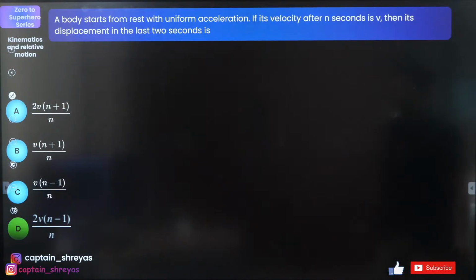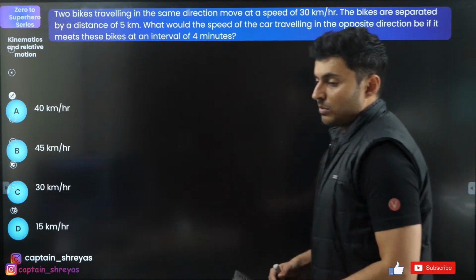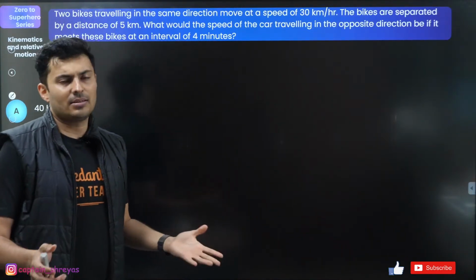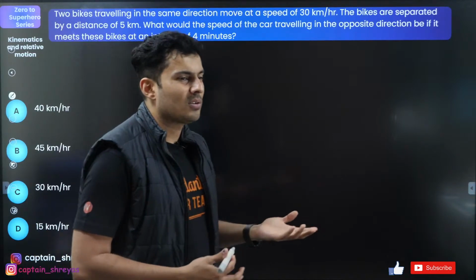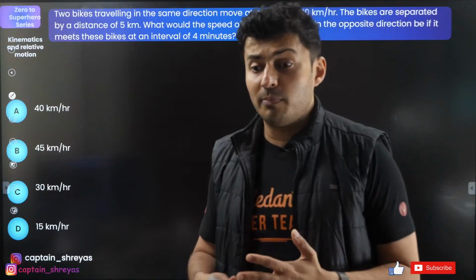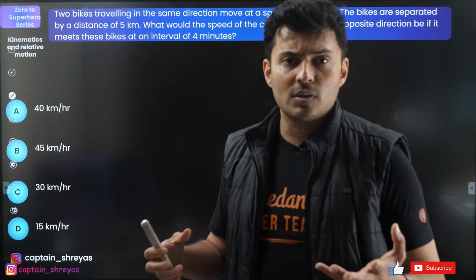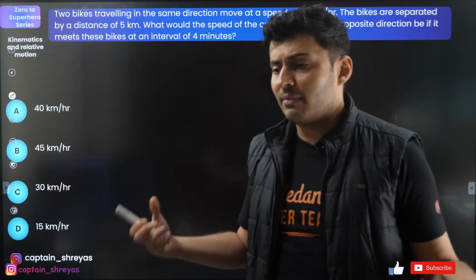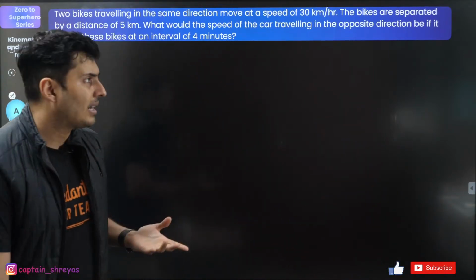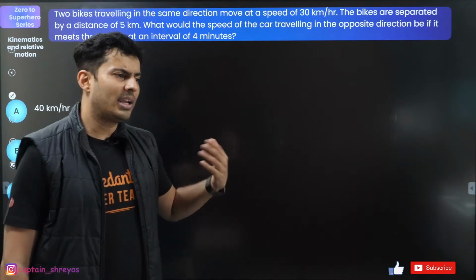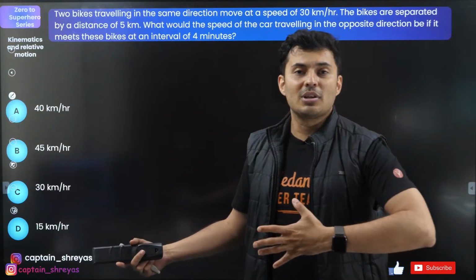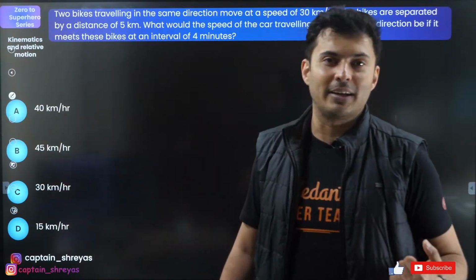Expect 8 marks to 12 marks from this chapter. Whatever unit I am discussing now, 8 marks means 2 questions, bare minimum. It can come as a combination also. Sometimes kinematics comes as a part of work power energy, or as a part of electromagnetic induction, or gravitation. It can come as combination questions, and at that time you cannot really say whether this chapter is for 8 marks or 12 marks, because if you don't know this chapter, you can't solve that question in spite of knowing gravitation or electromagnetic induction.